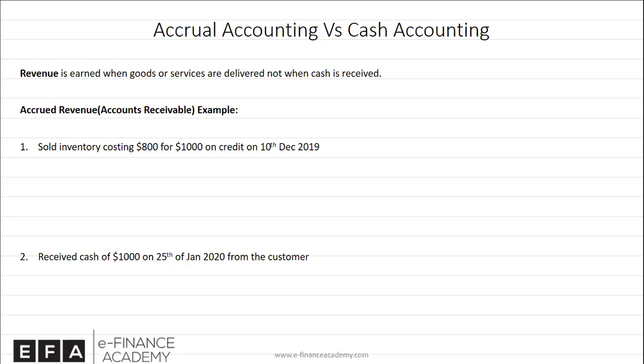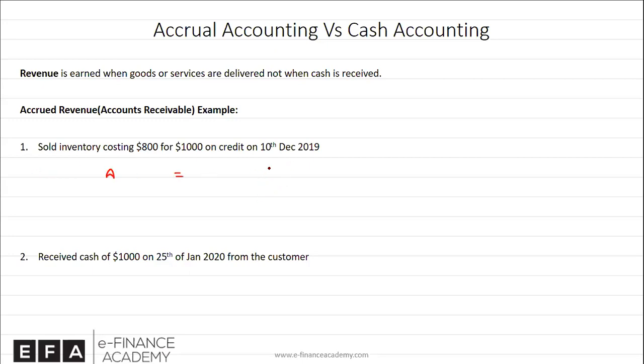So based on this principle, let's look at one transaction, which is named accrued revenue, or in simple words, you may call it accounts receivable. Let's look at a simple transaction. You sold inventory costing $800 for $1,000 on credit on 10th of December. That means you have delivered it. Since you delivered it, we are going to record the sale on 10th of December, although we did not get the cash. So when we record a sale, we are booking the profit on that sale, even though no cash is received.